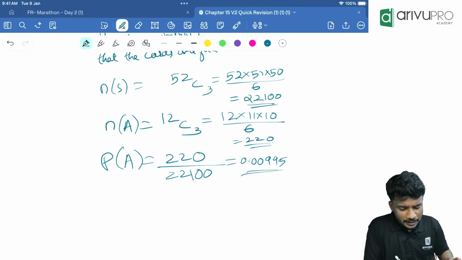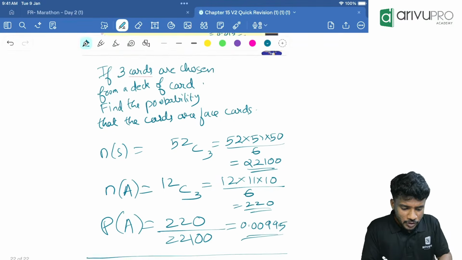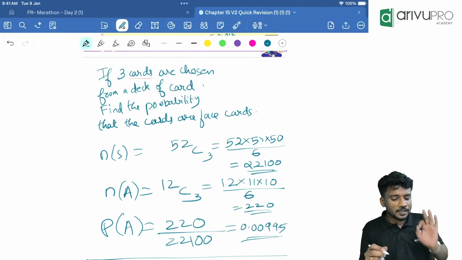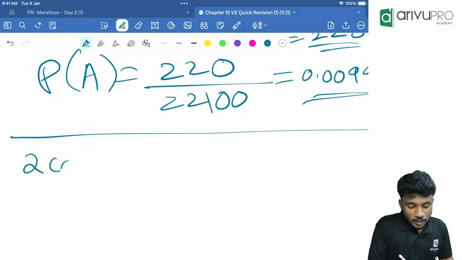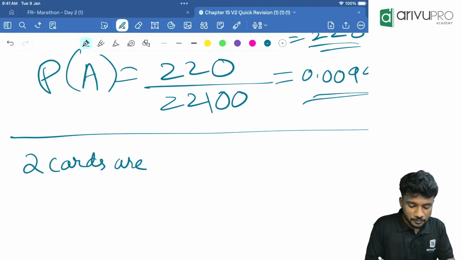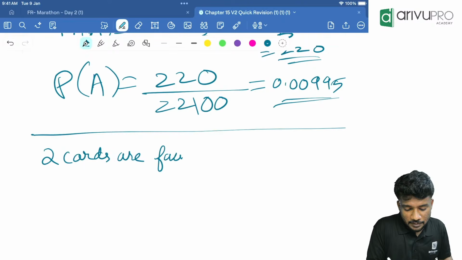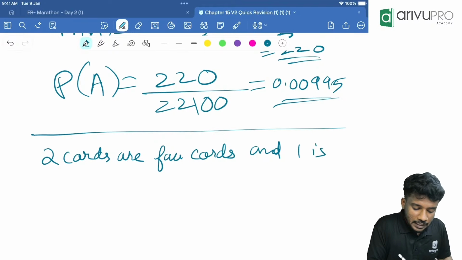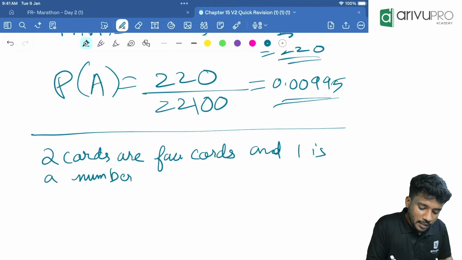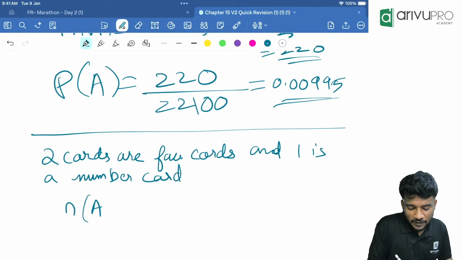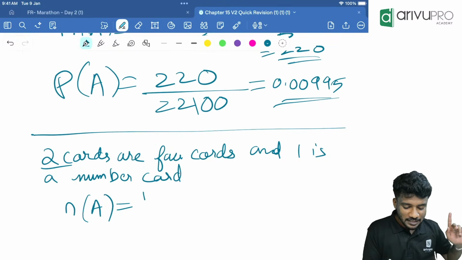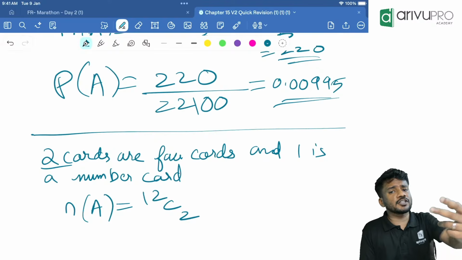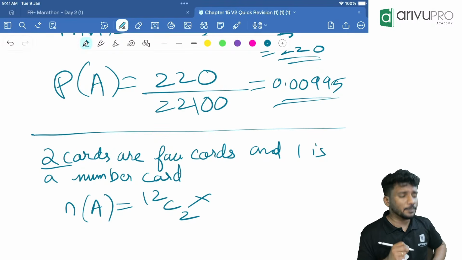Yes. Now I will make it a little more complicated. Now the same question itself, people, just take the same question. If 3 cards are chosen from a deck of cards, find the probability that 2 cards are face cards and 1 is a number card. You should just tell me N of A. N of A only will change. N of A will become what? 2 cards are face cards means what? How many face cards are there in total? 12. From that we are choosing 2. So 12C2, and means into.